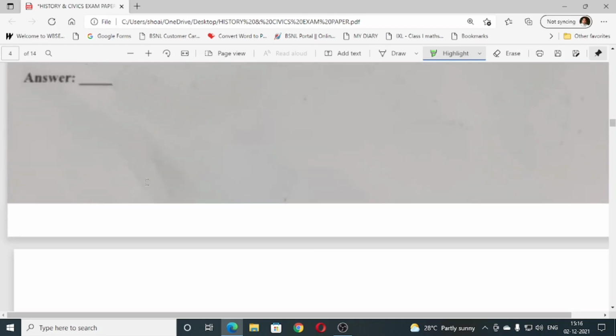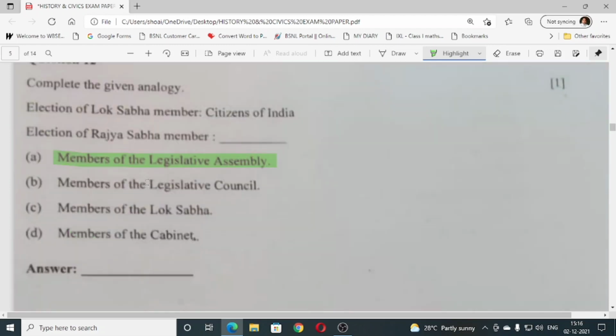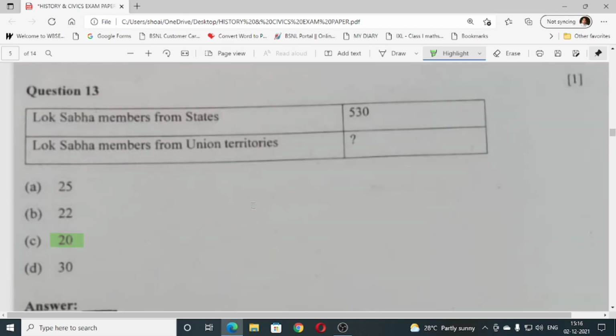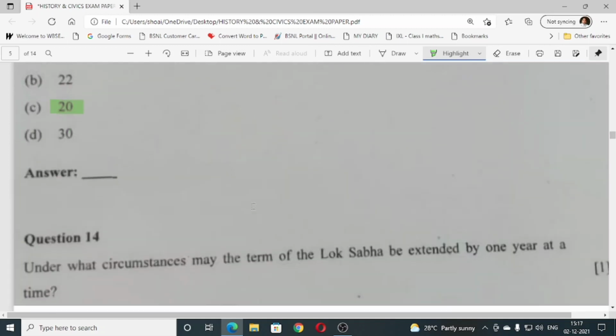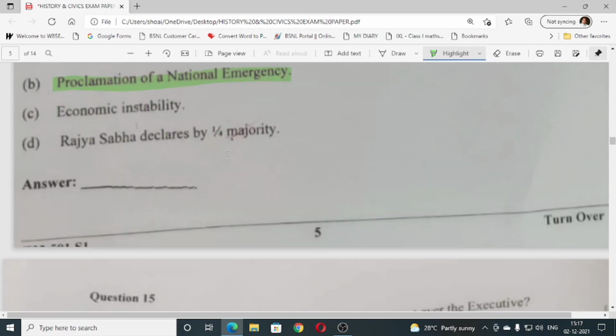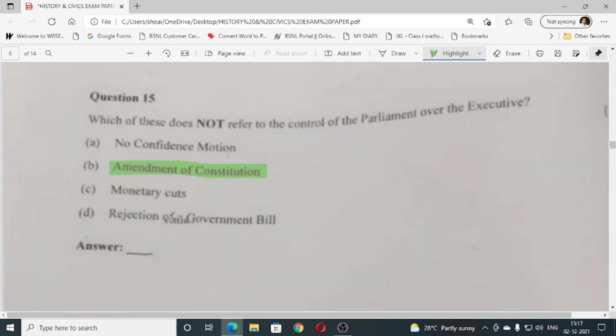Then number 12, complete the given analogy. Election of Lok Sabha member, citizen of India. Election of Rajya Sabha member, they are the members of Legislative Assembly. Then question number 13, Lok Sabha members from state 530, Lok Sabha members union territories is 20. Question number 14, under what circumstances may the term of Lok Sabha be extended by 1 year at a time? So it is during proclamation of emergency. Now question number 15, which of these does not refer to the control of parliament over the executive? That is amendment of the constitution.